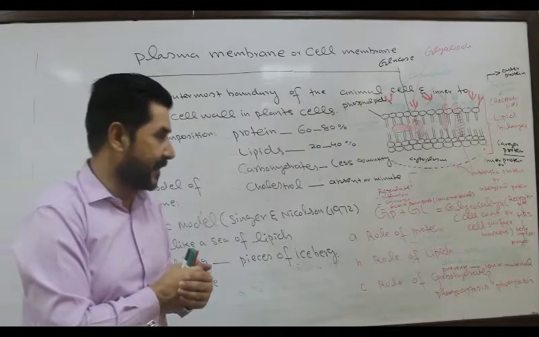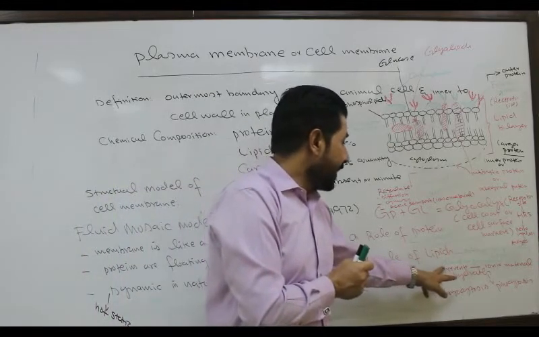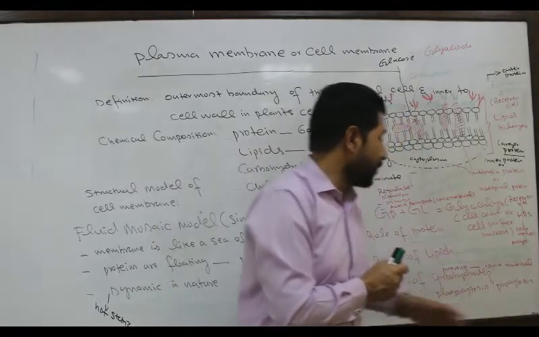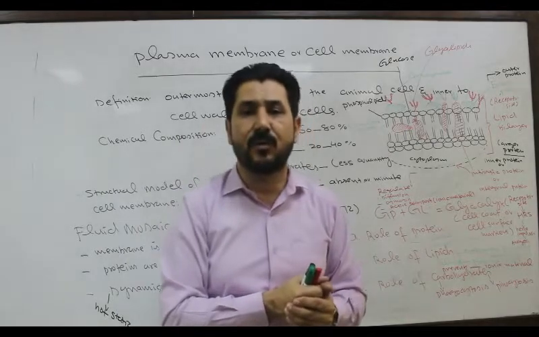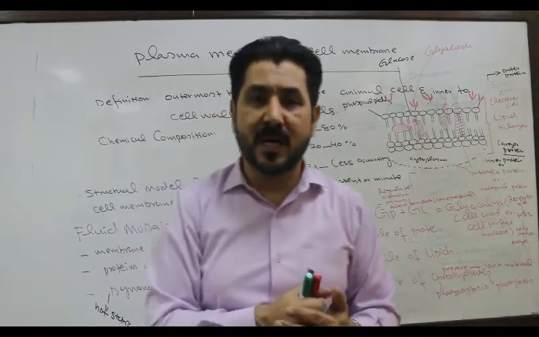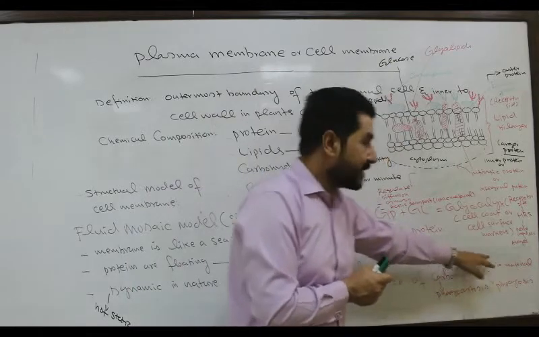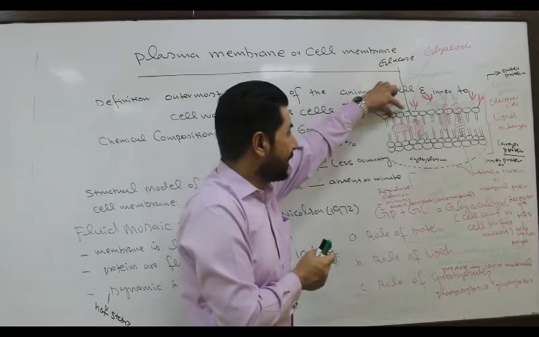Because of the presence of lipids, it will allow the movement of what? Only non-polar substances. Non-polar substances are those having no polar group, no charged group. For example, hydrocarbons will easily pass through the phospholipids.